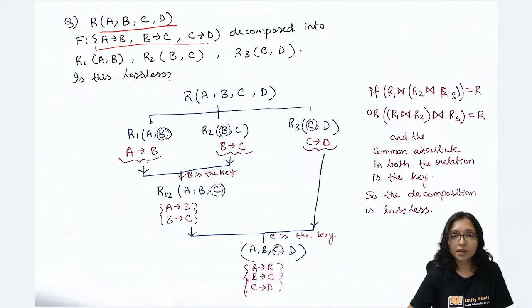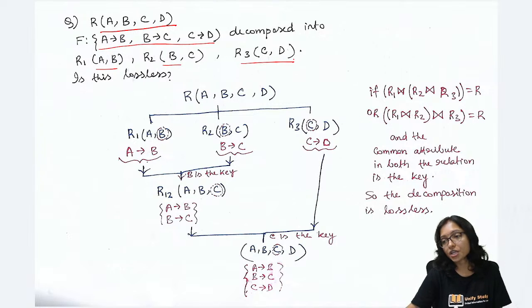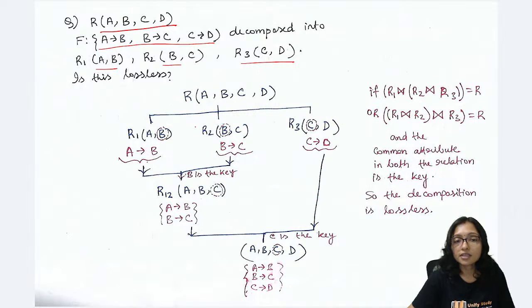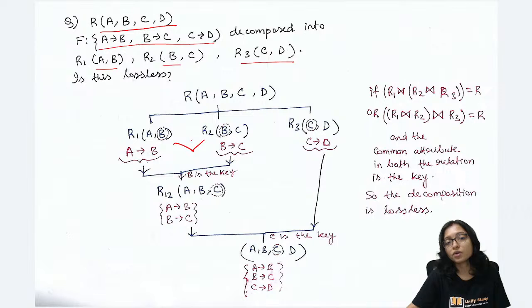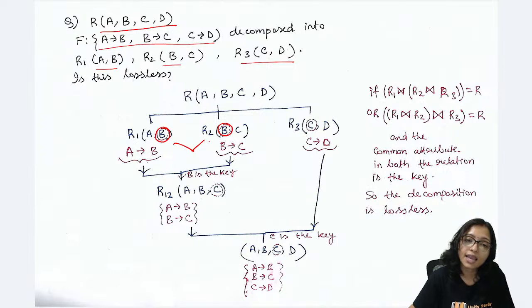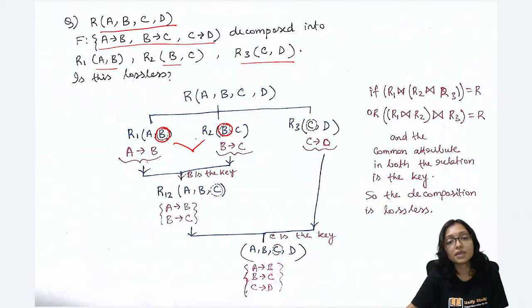Here this is the dependency given, and all the relations are divided. After dividing the relation, you can see how to check. Between R1 and R2 you have to check which one is common. B is the common. Now you have to check whether the key is present. B is the common attribute.